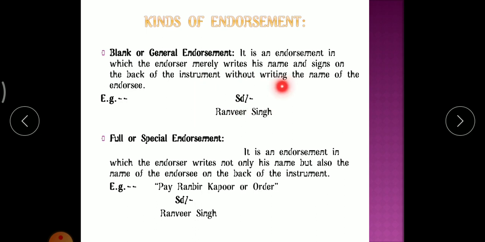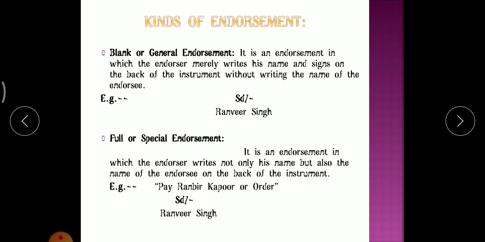It is the endorsement in which the endorser merely writes his name and signs on the back of the instrument without writing the name of the endorsee. See here, Ranveer Singh is the endorser, not the endorsee. He will not write the name of an endorsee. If he puts his signature and writes his own name, then that type of endorsement is called blank or general endorsement. Clear?